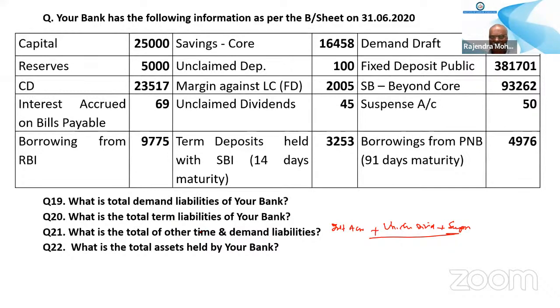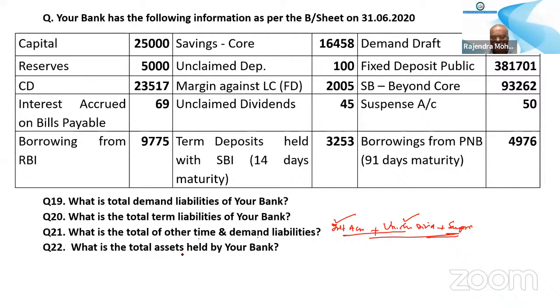Okay, sir. Borrowings from PNB. Sir, once more please, which items have we taken in other time and demand liabilities? See, these three are coming under other time and demand liabilities: interest accrued on bills payable, unclaimed dividend, and suspense account.